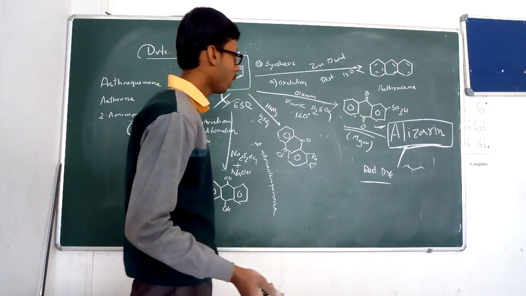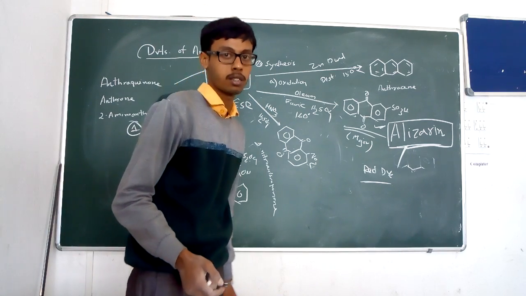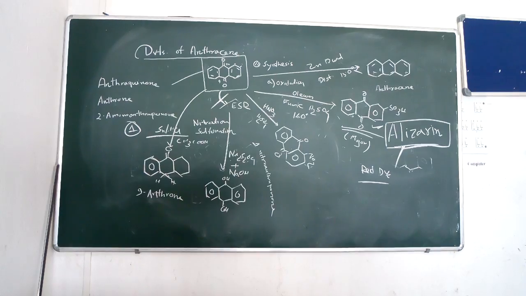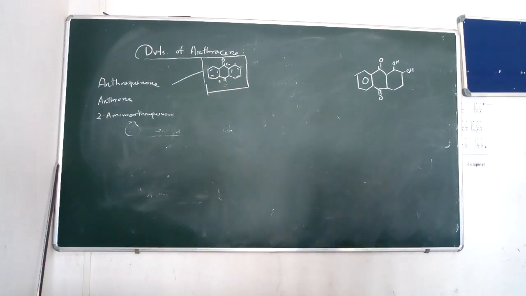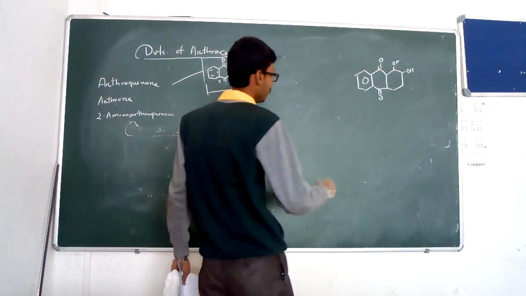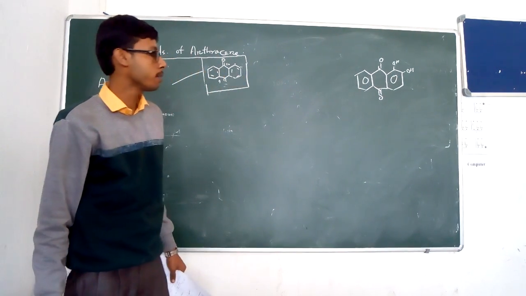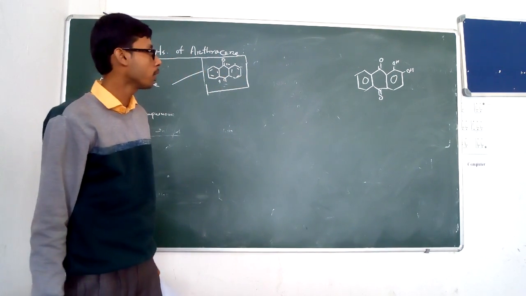So now going to the details of alizarin, the most important dye. The structure of alizarin is an anthraquinone derivative containing hydroxyl groups at the 1 and 2 positions.